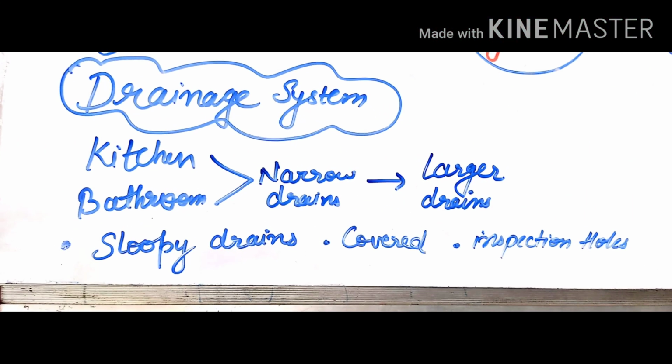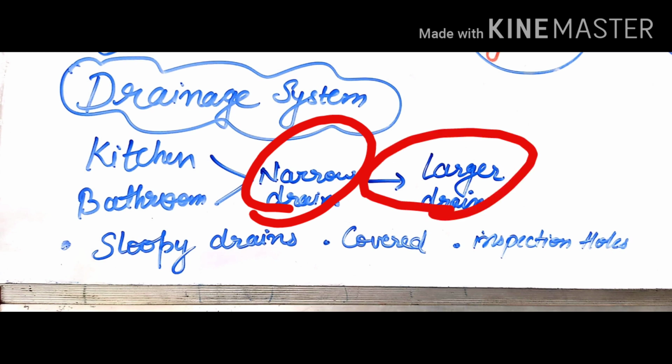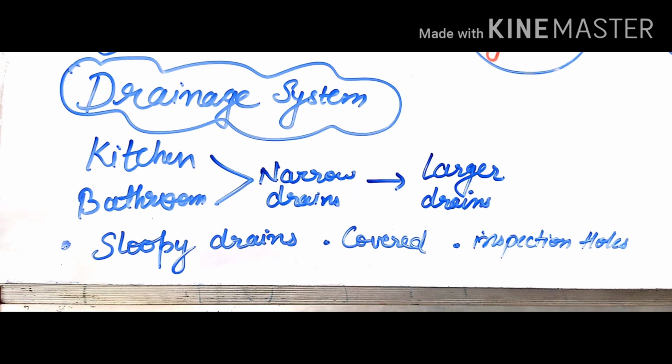Drainage system. The town planners had devised a very good drainage system. The drains were so laid out that the water from bathing areas and kitchens drained into narrow drains, which later joined into larger drains. Drains had a gradual slope so that the water would easily flow outwards, to ensure the flow of water. At many places the drains were covered and inspection holes were made at regular places so that they could see and check the hygiene and cleanliness of the drains.